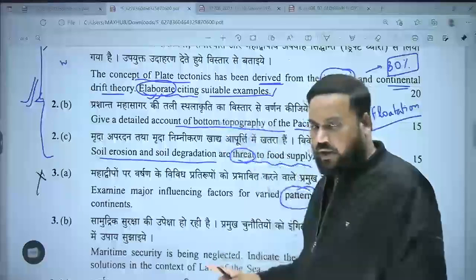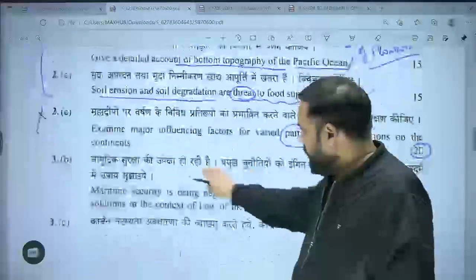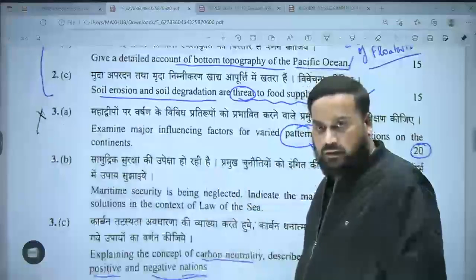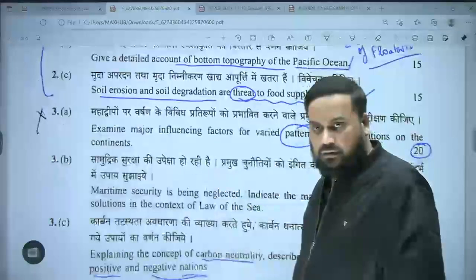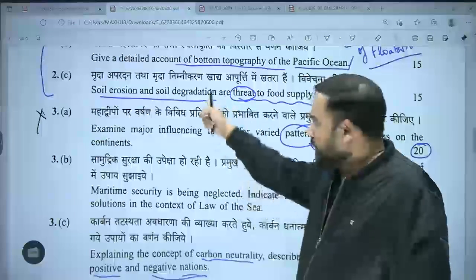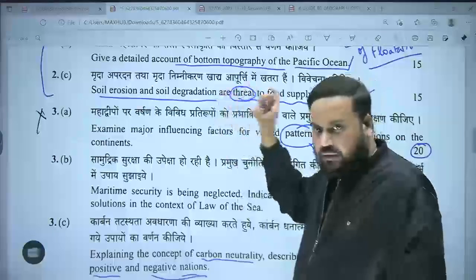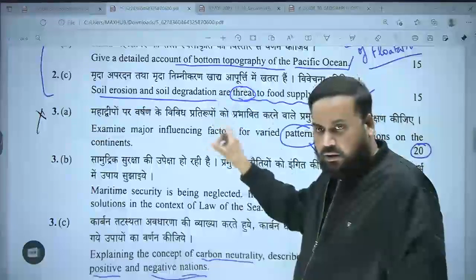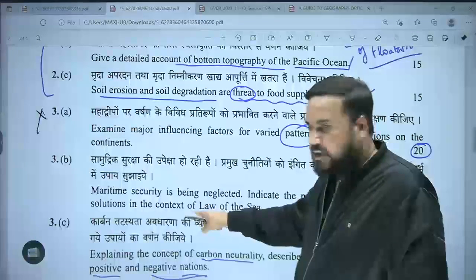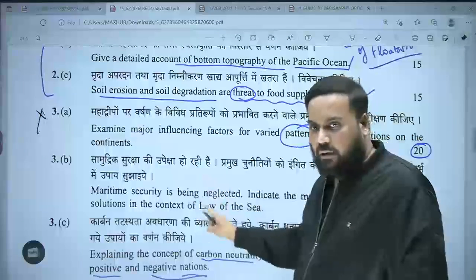If you don't remember the facts, you will not try to attempt it. You will think that at least I will write something in 3B, in 3C. Do you get my point, what I'm trying to say? So if you didn't have the basics, the core, on your tongue, this will be the problem you will be facing in the examination. You will have to attend the subjective questions where there is no guarantee how many marks you will get.